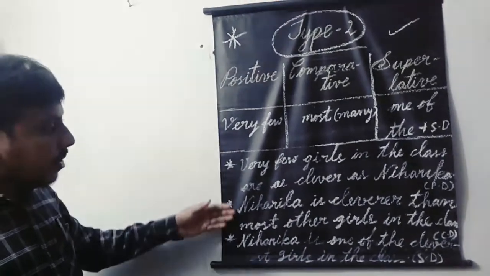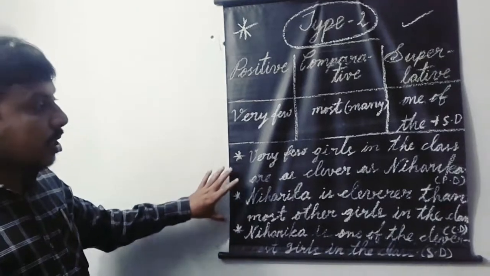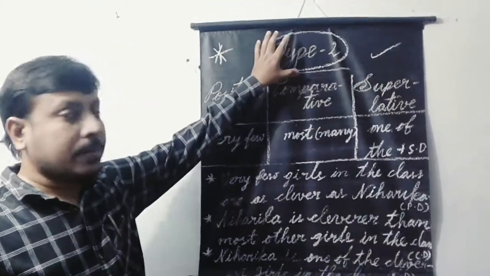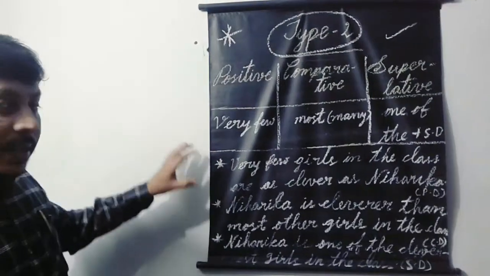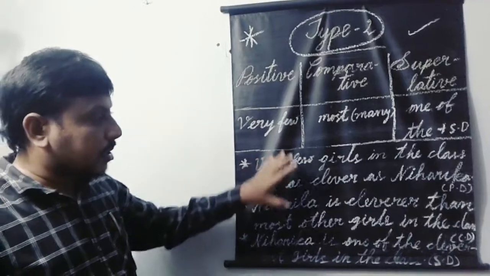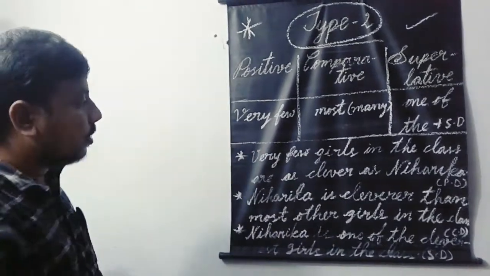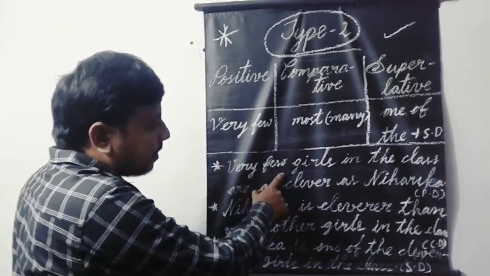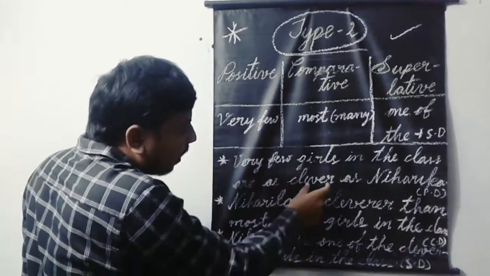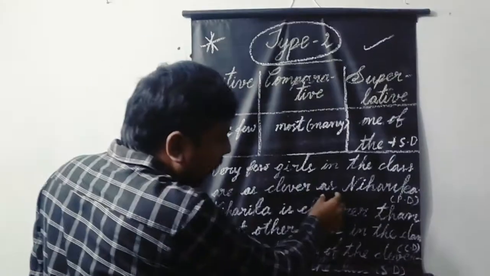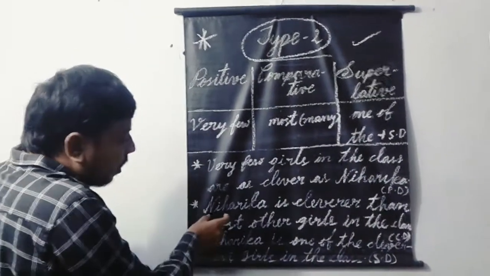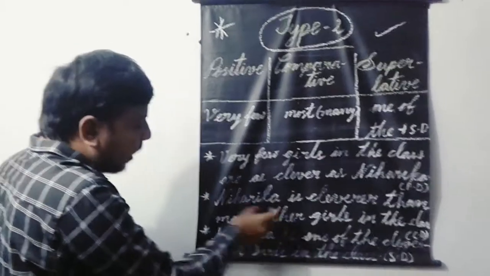Okay. In such a way, we have to remember the structures which are related to positive, comparative and superlative degrees regarding type 2. Once again, I am going to repeat it. Very few plus noun phrase plus verb plus as or so plus positive degree plus as plus noun. Now let's come to comparative degree.